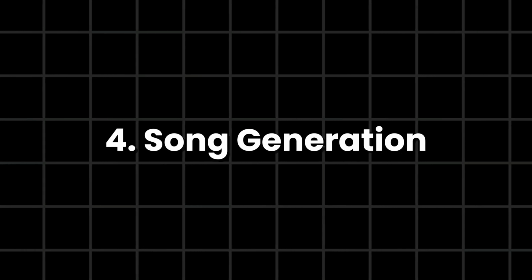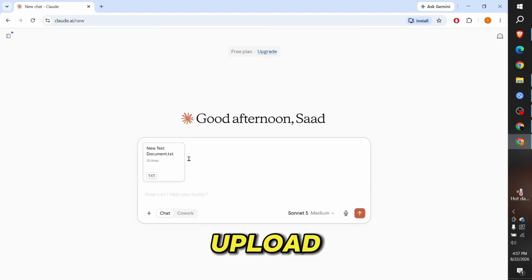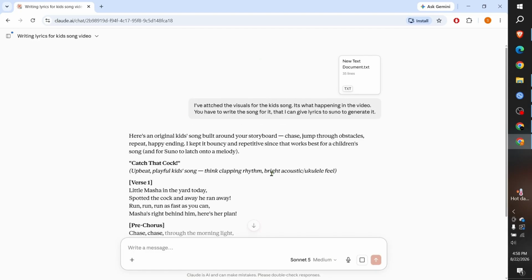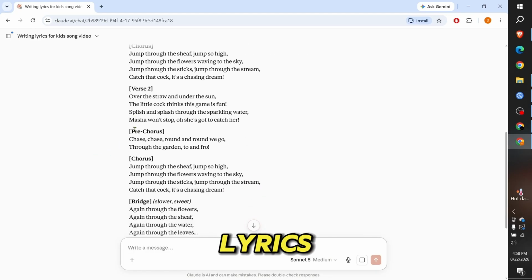4. Song generation. Open Claude AI and upload the text file. Then type, I've attached the visuals for the kid's song. This is what's happening in the video. You have to write a song for it, so I can give the lyrics to Suno to generate the music. Now we have the lyrics for the song.